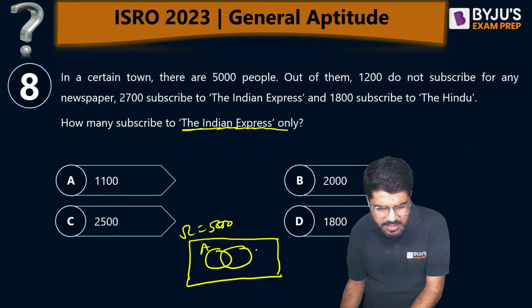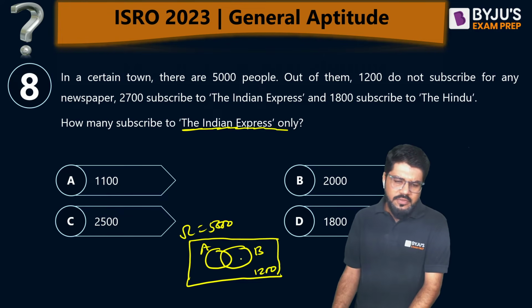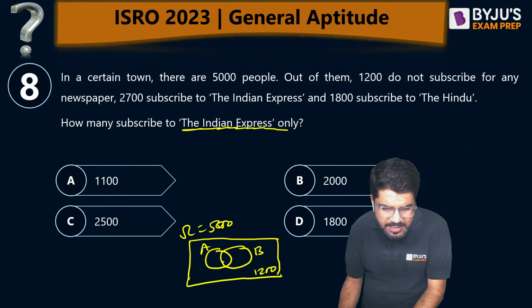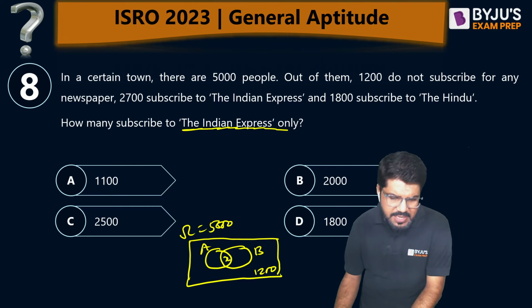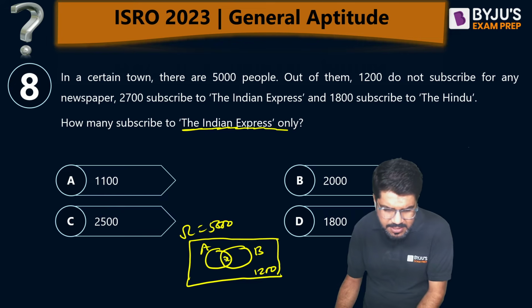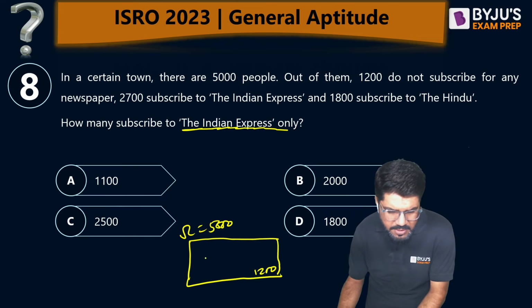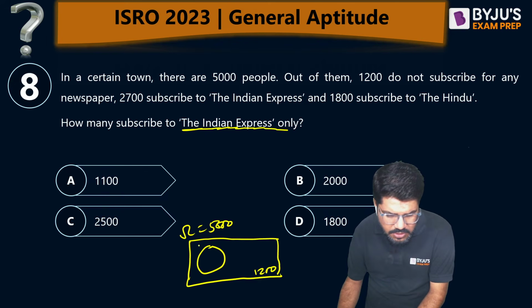Let's say one is A, one is B, and there are 1,200 which do not subscribe to any of the newspapers. And let's say this is X inside. Let me make it even a little bit more clear. The X portion, this is A.